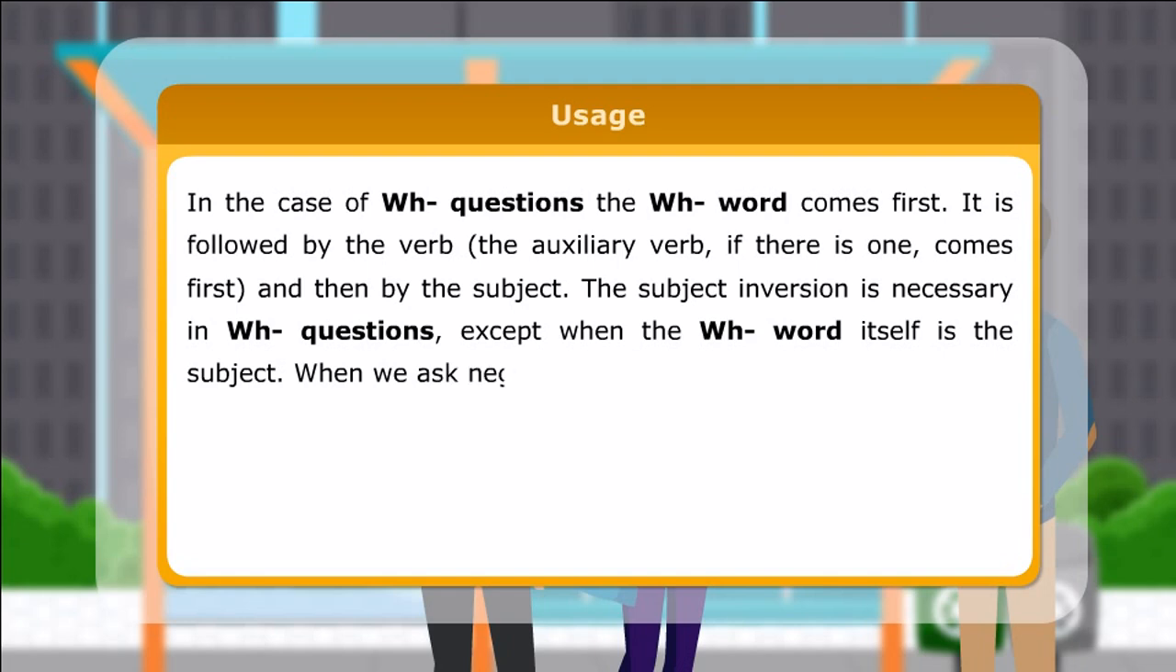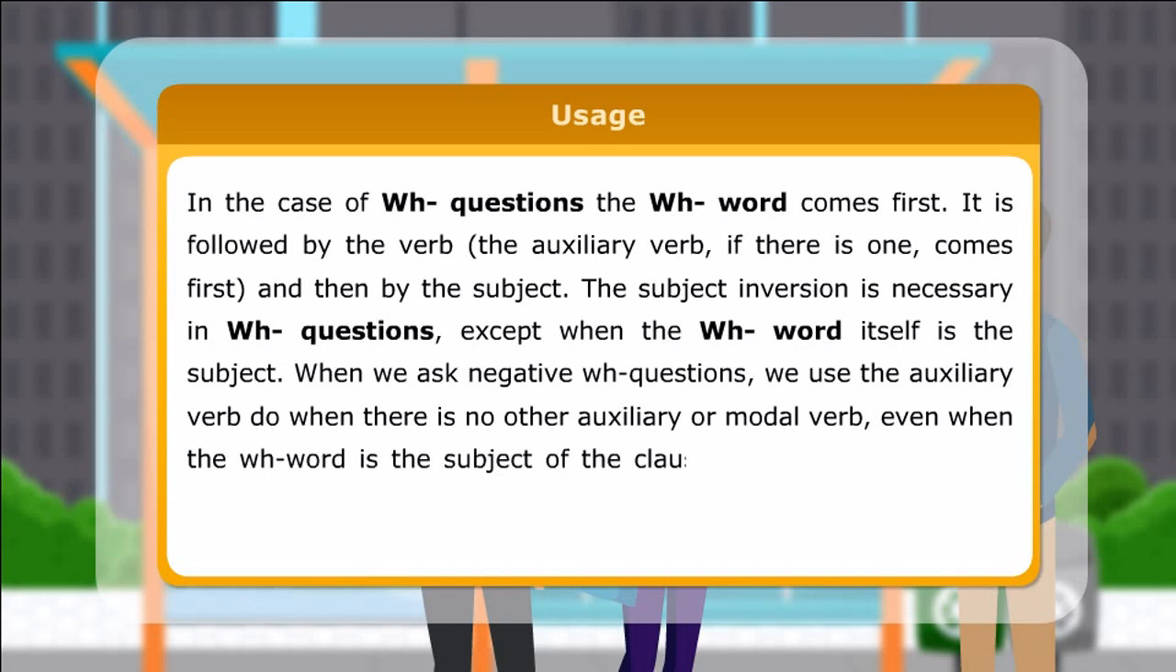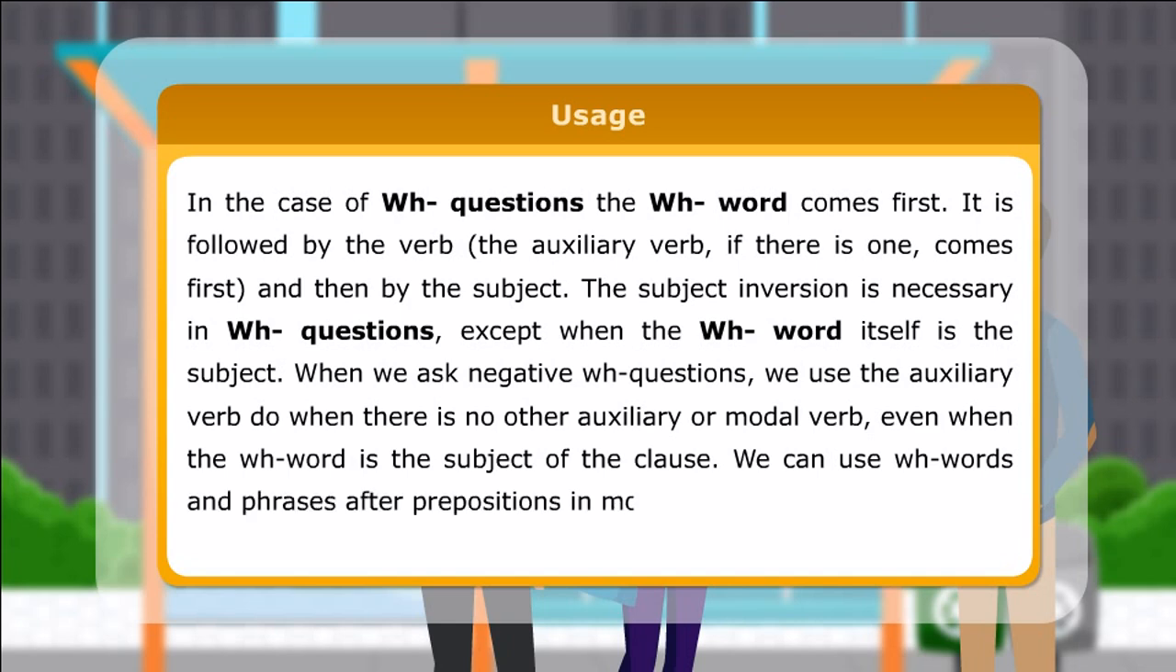When we ask negative WH questions, we use the auxiliary verb do when there is no other auxiliary or modal verb, even when the WH word is the subject of the clause. We can use WH words and phrases after prepositions in more formal questions.